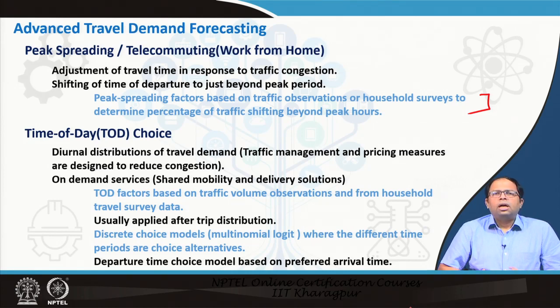So, usually we use discrete choice models, multinomial logit models, where different time alternatives are the choice alternatives, and we say which choice alternative a person will most likely choose. So, that is a discrete choice model, and departure time choice model is also based on preferred arrival time. That means, I want to arrive at a particular location, I will decide on my departure time based on that. So, it is basically to model the preferred arrival time instead of the departure time. So, this kind of models are also being used. So, these are advanced ways of doing this travel demand forecasting.